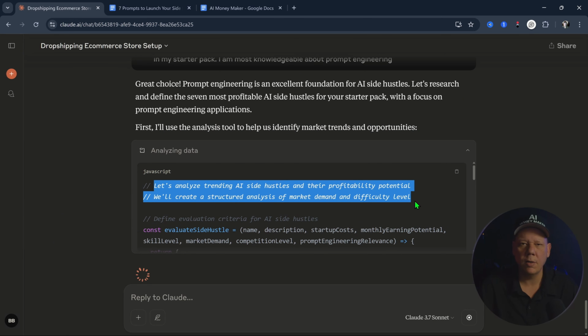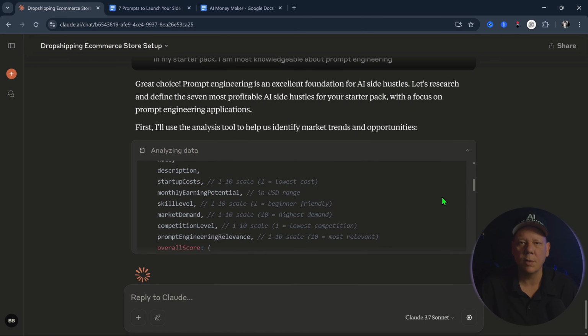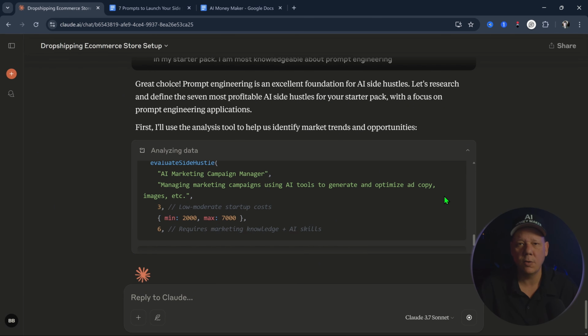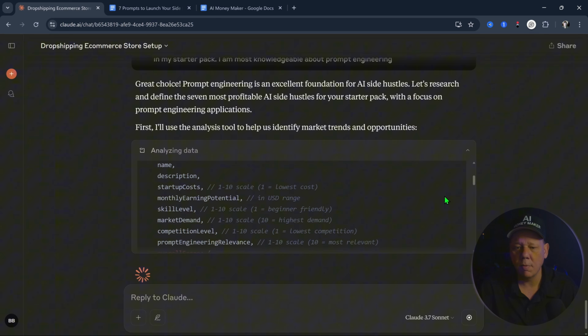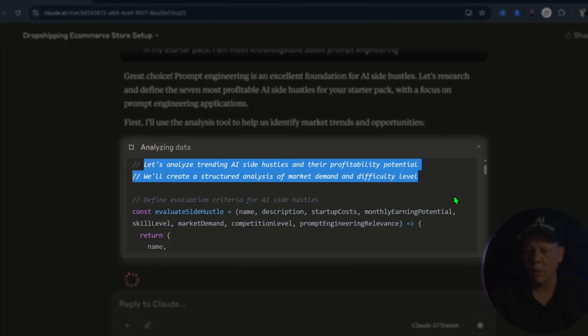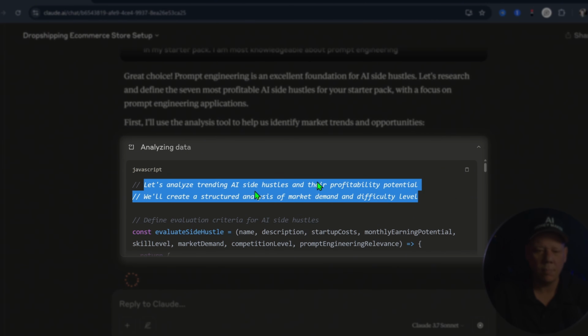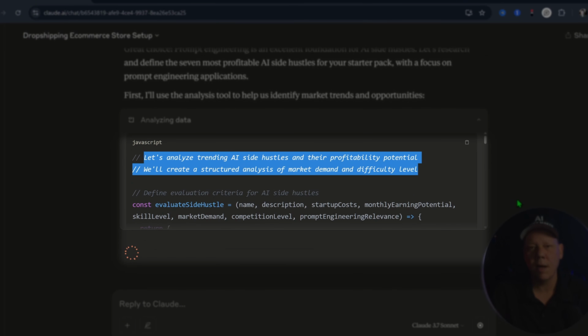You can see a little bit under the hood in the code here, as it's analyzing trending AI side hustles and their potential profitability. And here you can see the criteria for evaluation: name, description, startup cost, monthly earning potential, skill level, market demand, competition level, and prompt engineering relevance. So as you can see, there's a lot going on behind the scenes here.